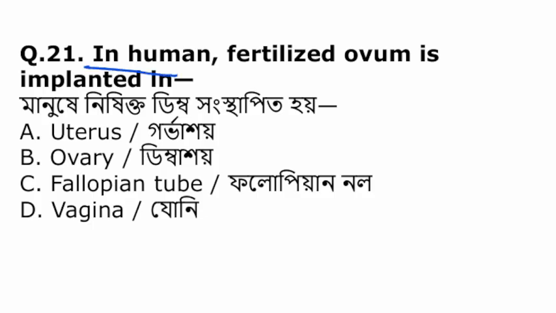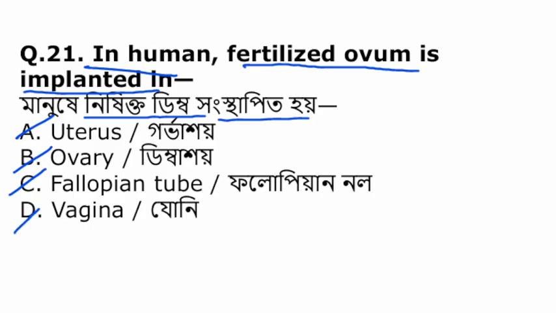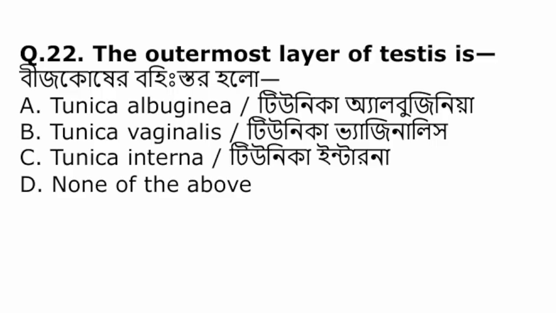In human, fertilized ovum is implanted in, uterus, ovary, fallopian tube, vagina. The fertilized ovum is implanted in uterus, in the endometrial wall. Mainly occurs in the endometrial wall of the uterus.